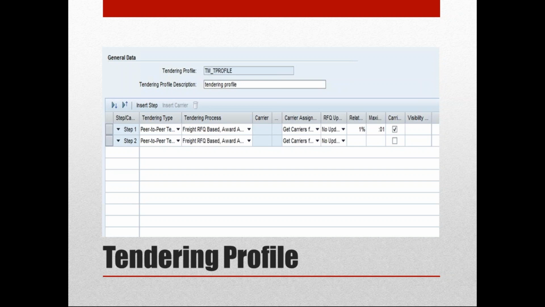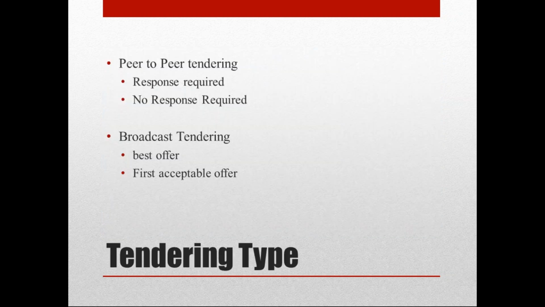In peer-to-peer tendering, we request responses, whether a response is required or no response is required. In broadcast tendering, we want the best offer or the first acceptable offer.